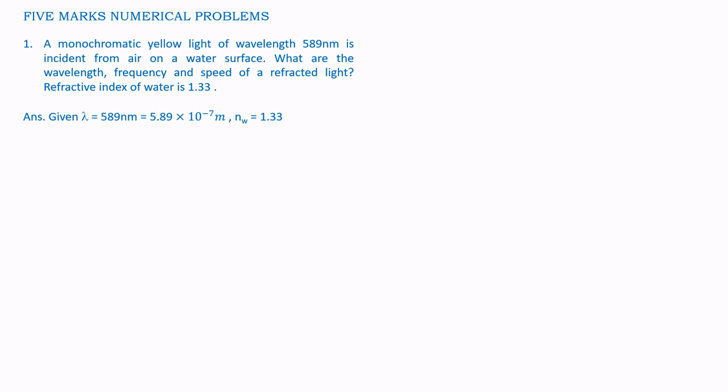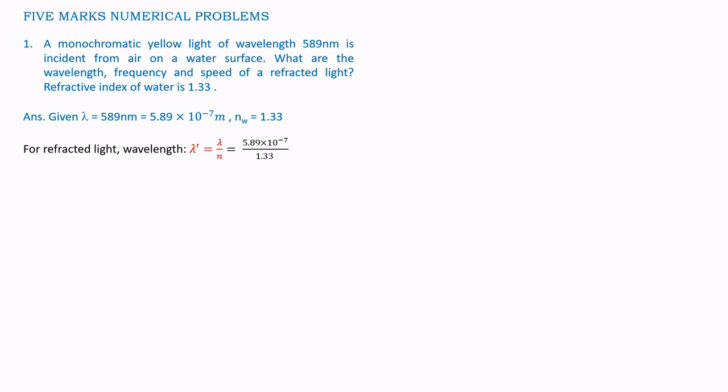Answer. Given lambda is equal to 589 nanometers, that we have converted to meters, 5.89 into 10 to the power of minus 7 meters. And it is also given refractive index of water is 1.33.